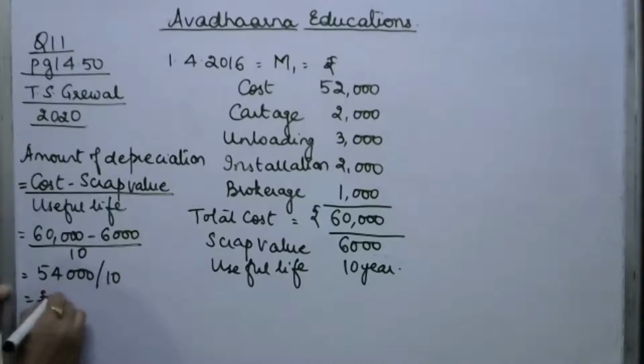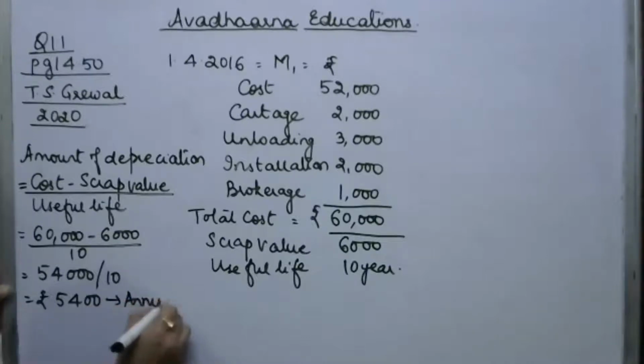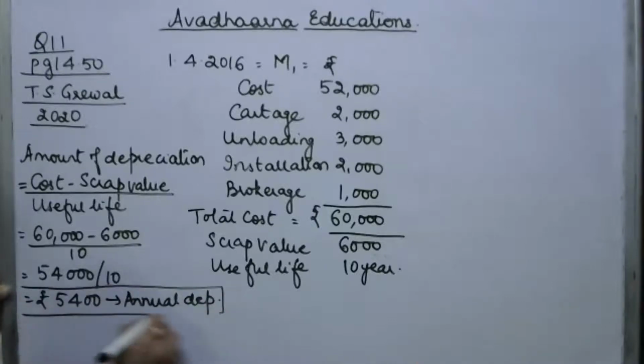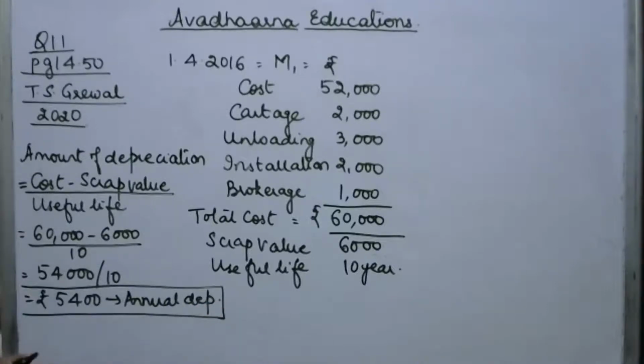The amount of depreciation is 5,400. So this 5,400 is the annual depreciation charged on this machinery every year.